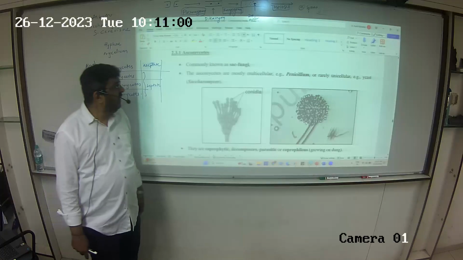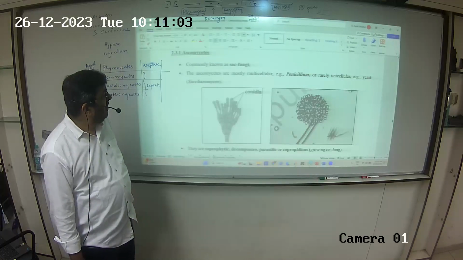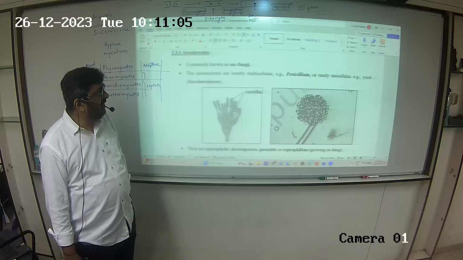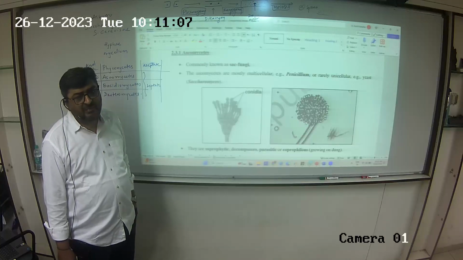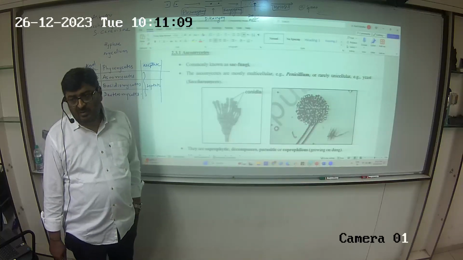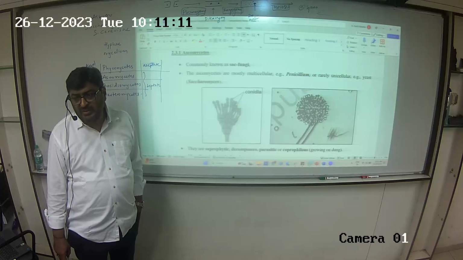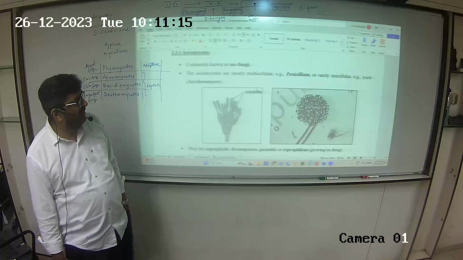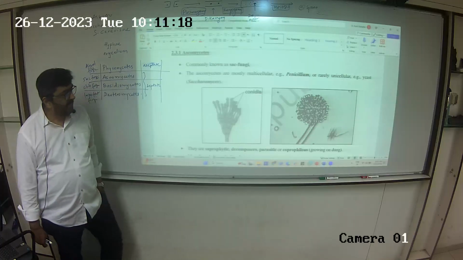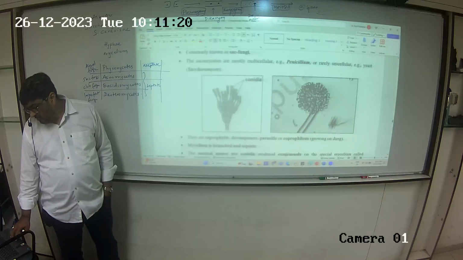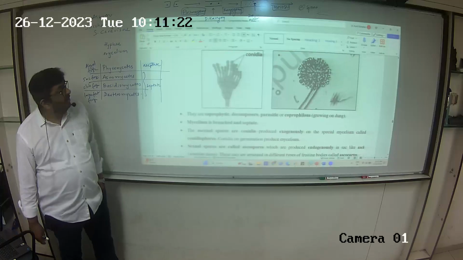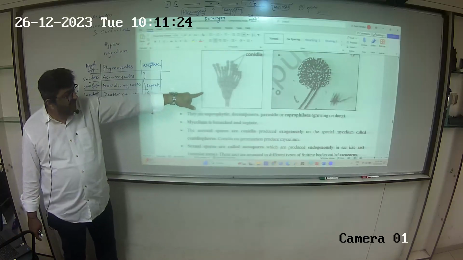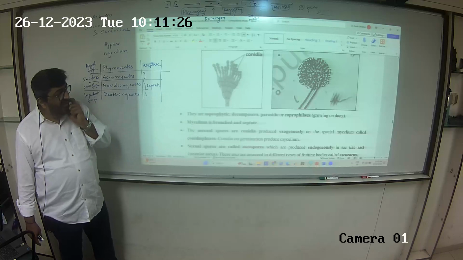Ascomycetes, commonly known as sac fungi. Ascomycetes are mostly multicellular, with the exception of yeast. Yeast we mentioned was unicellular. What is the name of the yeast that we mentioned? Saccharomyces cerevisiae. Look at this diagram of penicillium. This is the penicillium diagram. All NCERT diagrams, please.